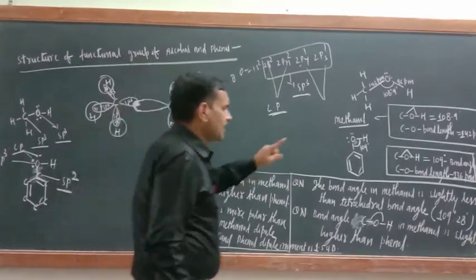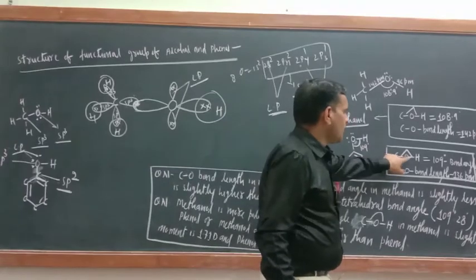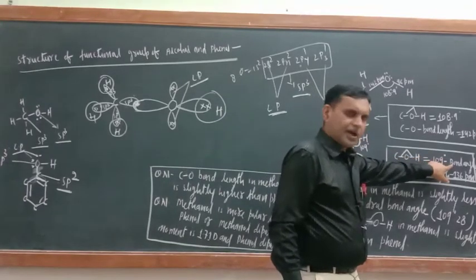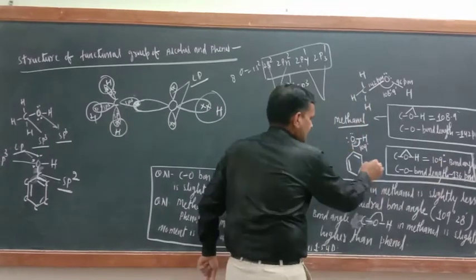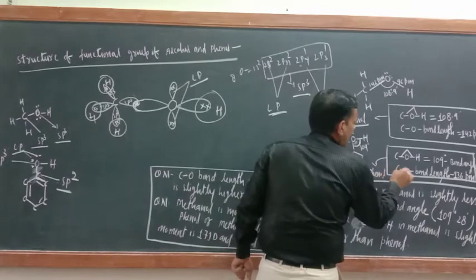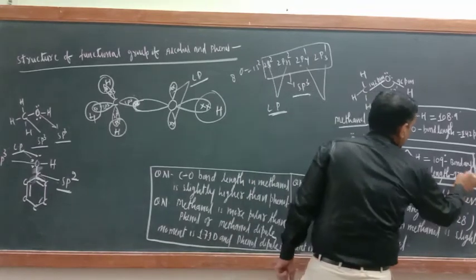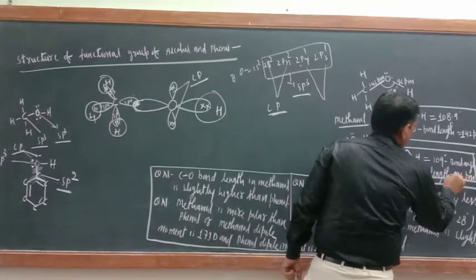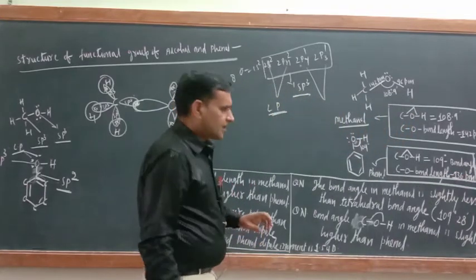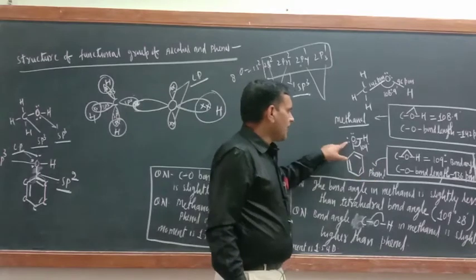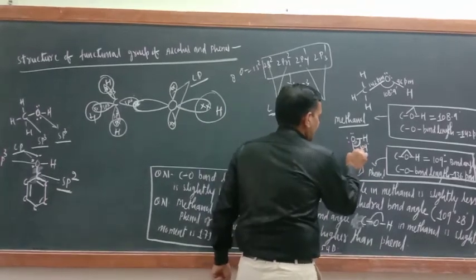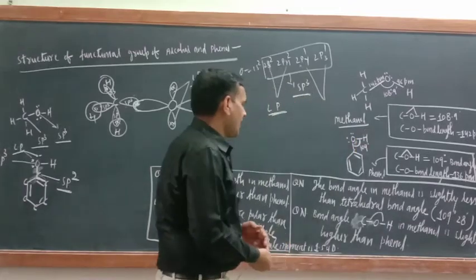Just see, what is the difference? The COH bond angle is 109 degree in phenol. This is the description of phenol. And the CO bond length is 136 picometer. That is the bond length of CO in phenol. Okay, and now try to understand.